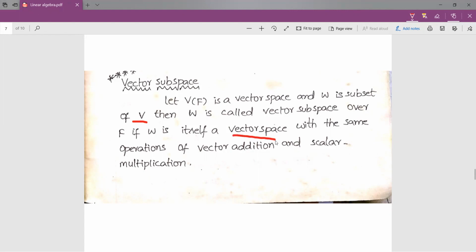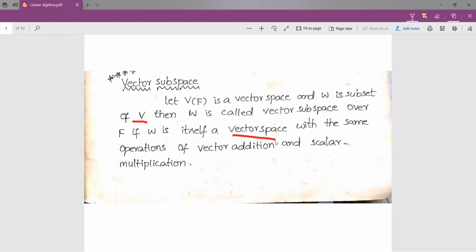That is, if we want to say a non-empty set is a vector subspace of a vector space, it should satisfy two conditions. One is it should be a subset of the vector space, and the second one is it itself is a vector space. So whenever these two conditions are satisfied by a non-empty set, then we say that non-empty set is a vector subspace of a vector space.